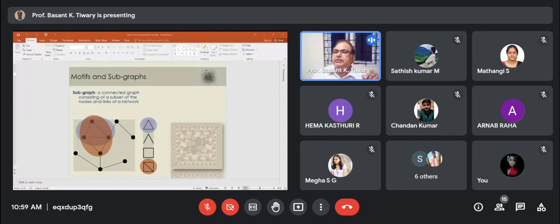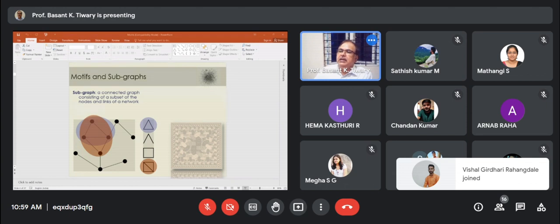Whereas motifs are the subgraphs that have a significantly higher density in the real network than in the randomized version of the studied network. For example, in this diagram you see some patterns which are more common than other patterns, and therefore the density of these subgraphs is higher in the real network than in the randomized version of the network.